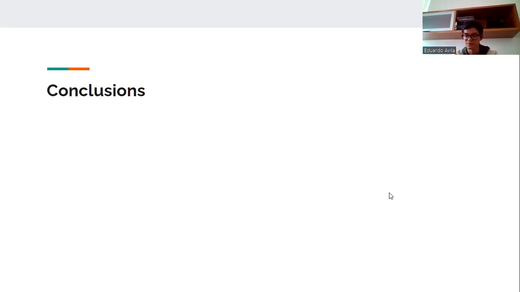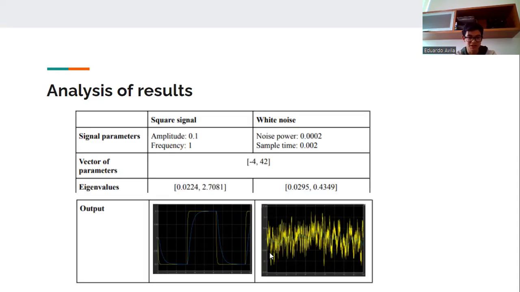As a conclusion, I can say that there was a correct estimation of parameters that can be computed with a parameter vector. Otherwise, the reference signal is followed with a delay in the time response, as we already saw in this schematic.